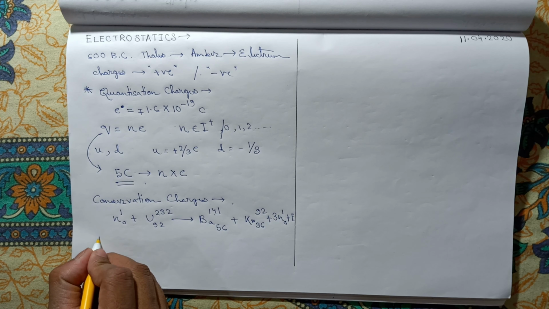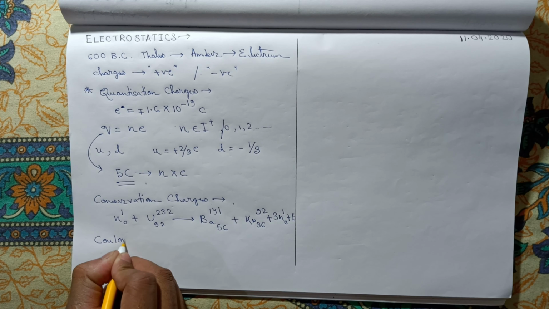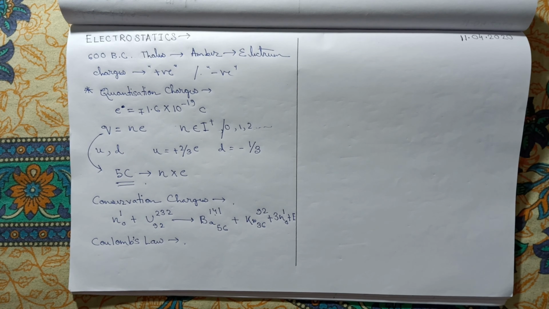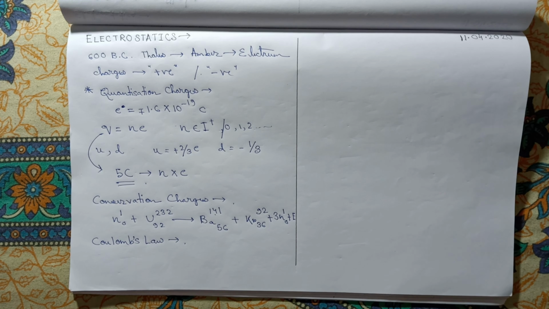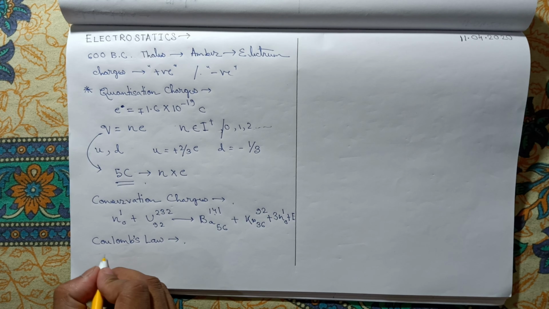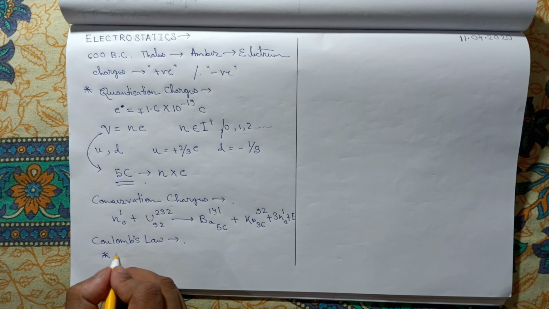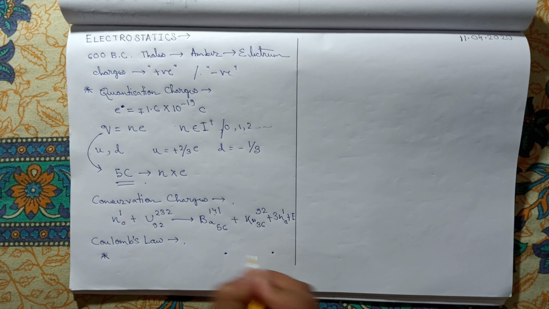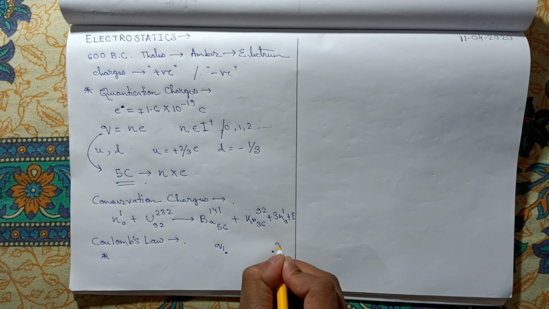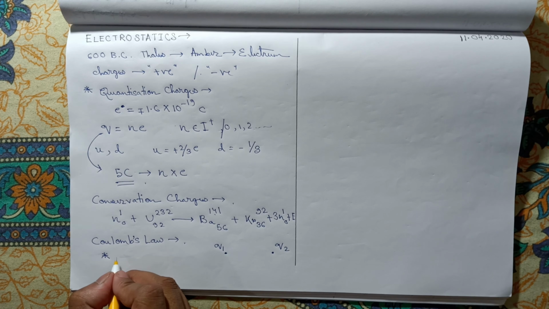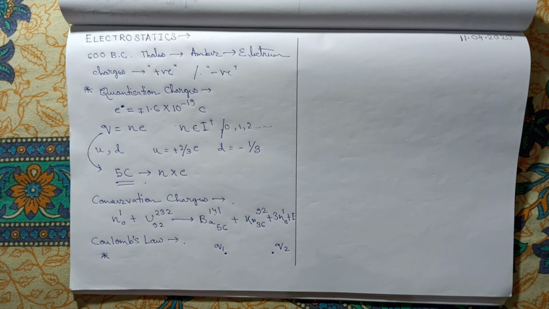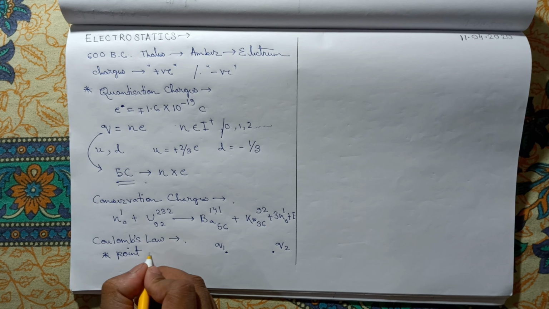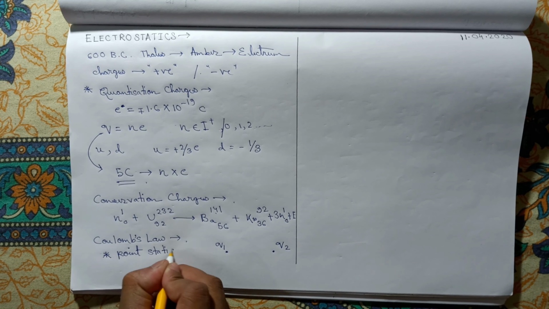Next we go to Coulomb's law. What does Coulomb's law state? There are some conditions for Coulomb's law, and when you write it you have to mention those points. When you take two charges, say Q1 and Q2, Coulomb's law is only applicable if the charges are point and static, that is, point static charges.